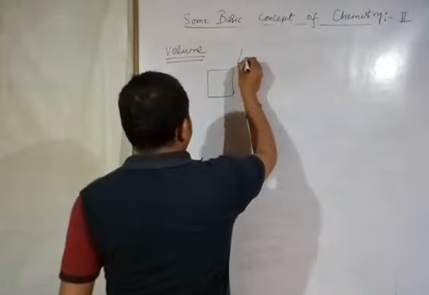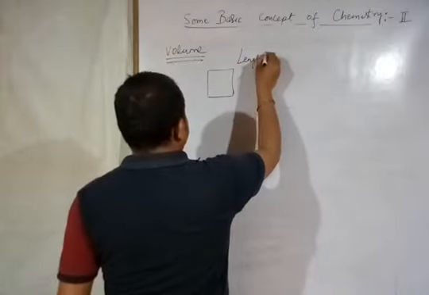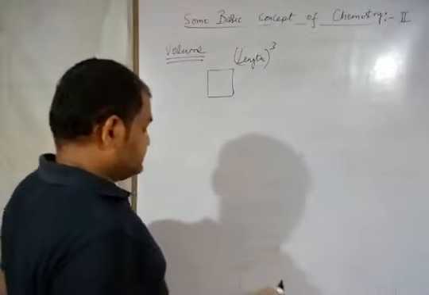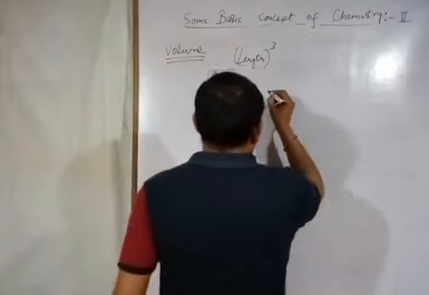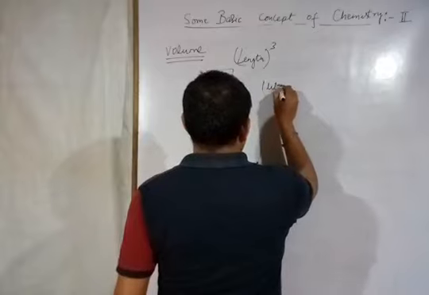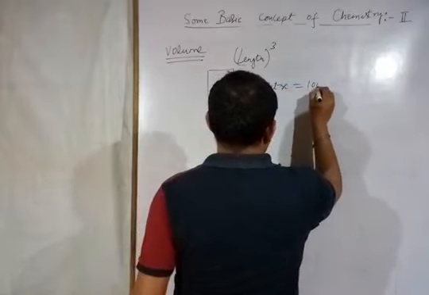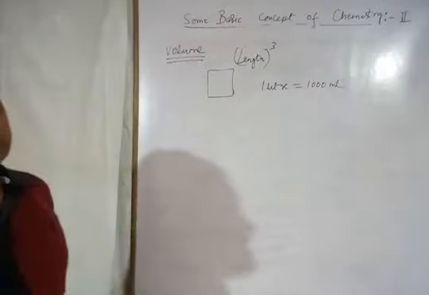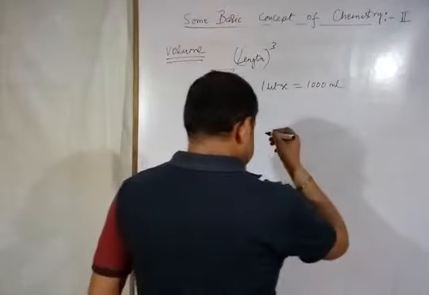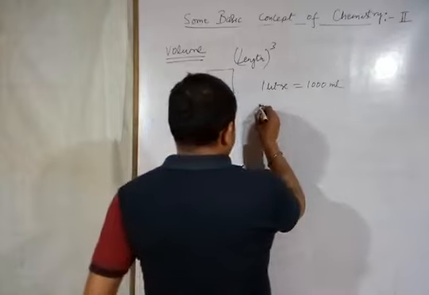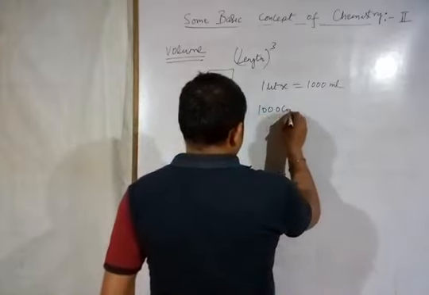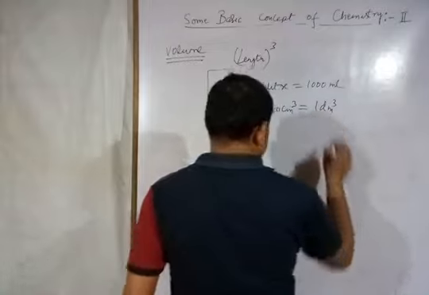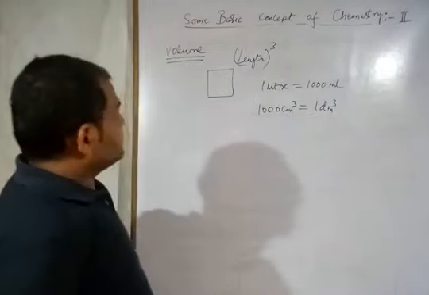Length cube. All right. So we can say 1 liter equals 1000 ml, or we can say 1000 ml or 1000 cm cube is equal to 1 dm cube.